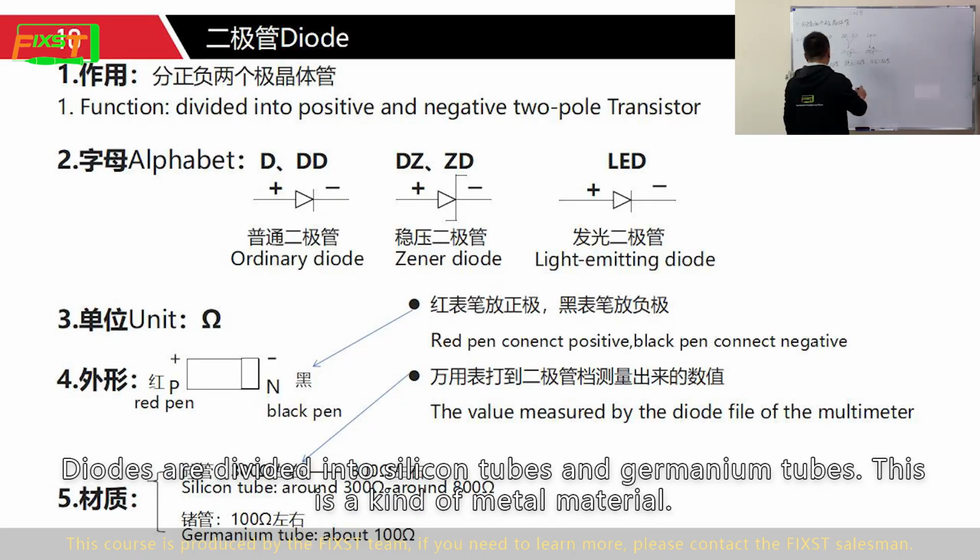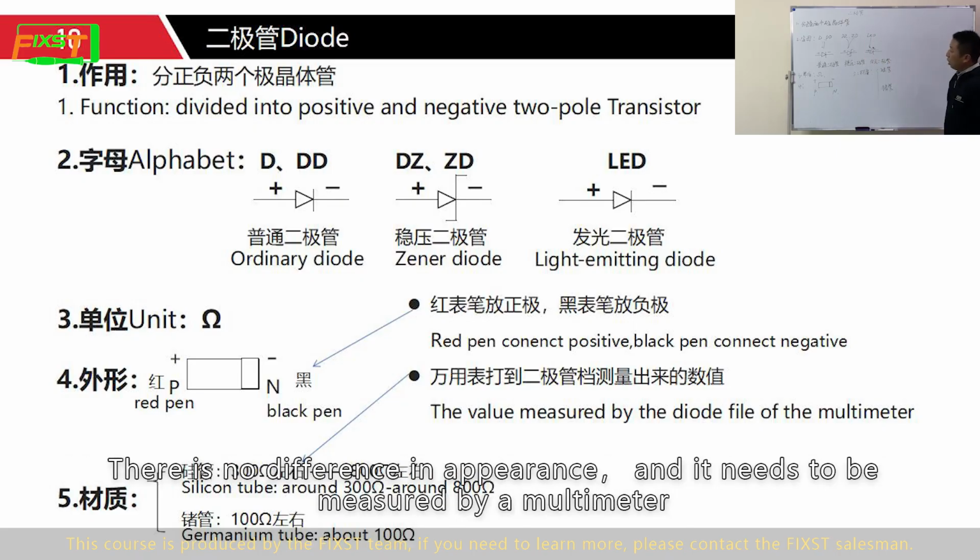Diodes are divided into silicon diodes and germanium diodes. There is no difference in appearance, and they need to be measured by multimeter.